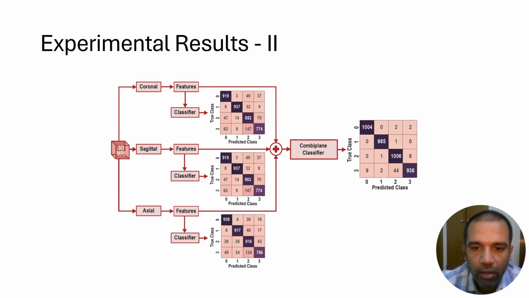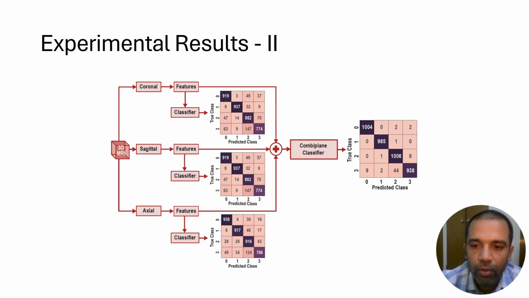Now, using the combi plane approach, this is the result of the confusion matrix obtained when we combined all three planes. You can see here there is a significant increase in the correct classification of the four classes. So this result shows that the combi plane classifier considers the subtle patterns that are observed from all three planes and combines them to make a more accurate classification for Alzheimer's disease.